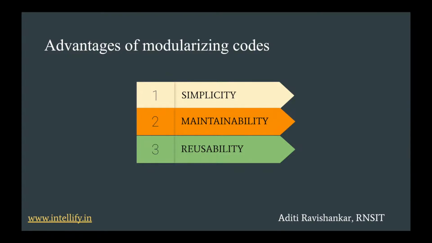Suppose there is a set of code that we want to call over and over again in a program. Instead of simply writing those few lines of code again and again and adding extra lines to the entire program, we can simply call a module which has the function with the necessary code that we want to implement in our program, and we can just use that wherever we want to use that function. So we can reuse that particular function anywhere we want. That is the major advantage of modularizing code. So it reduces the number of lines of our code.